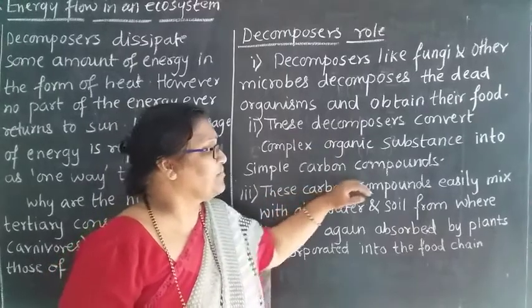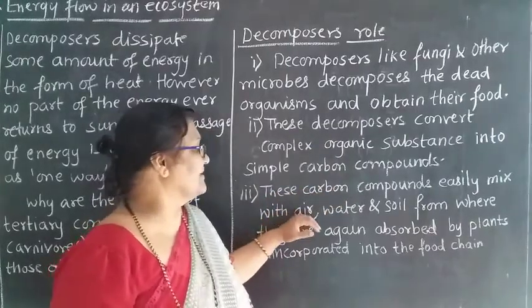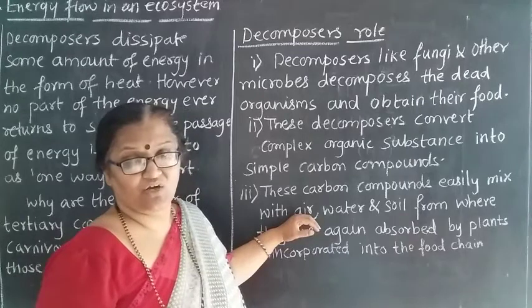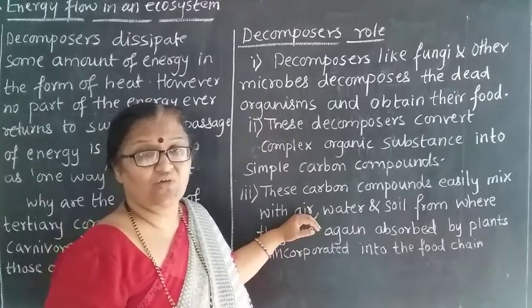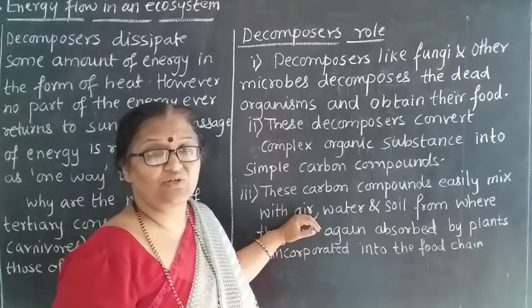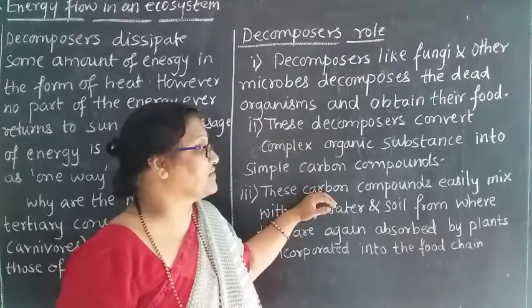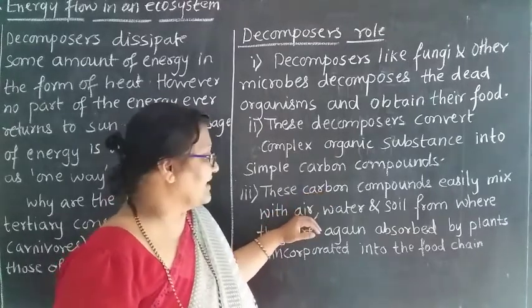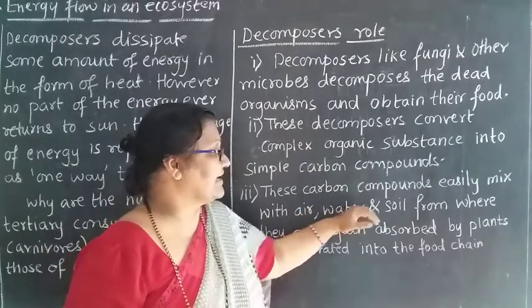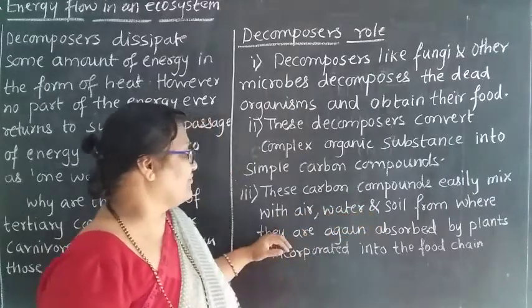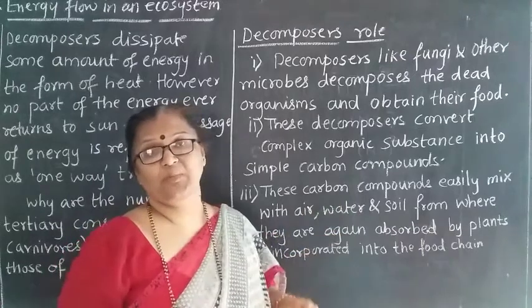These carbon compounds easily mix with the air. The complex compounds are converted into simpler forms, and these simpler carbon compounds further mix with the air, the water and the soil, from where they are again absorbed by the plants.